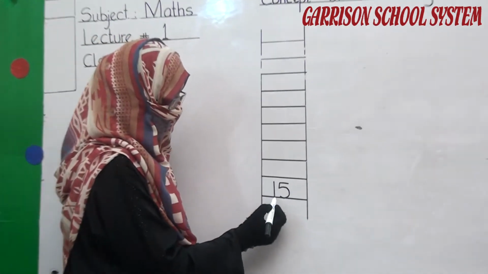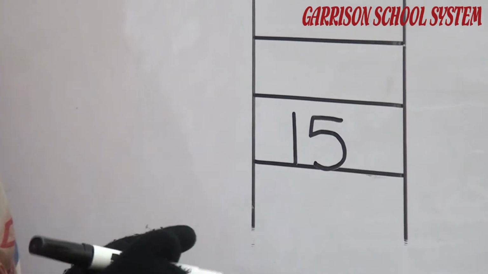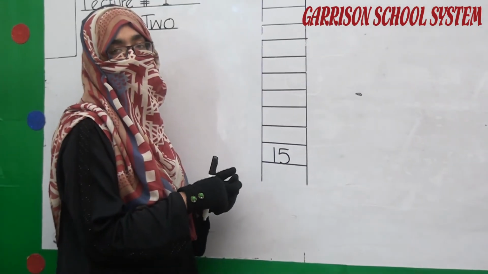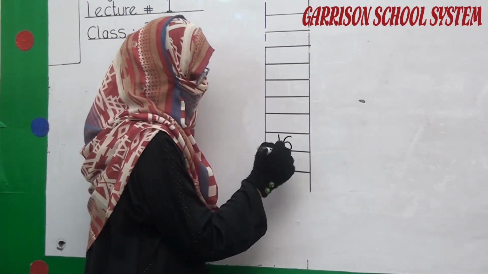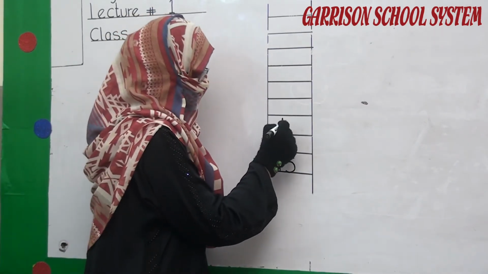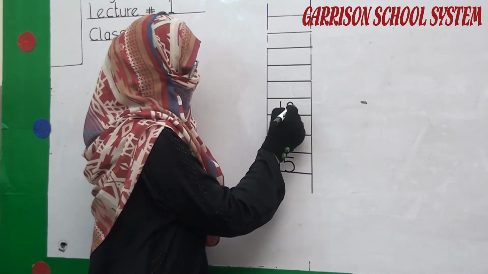Write counting 15. What comes after 15? We move upward. So we write what comes after 15. 15 के बाद क्या आता है? हमें बोर्ड नंबर राइट करना होगा. 15, 16. Yes student, here we write 16. What comes after 16? 17. Same like that we have done from the top.